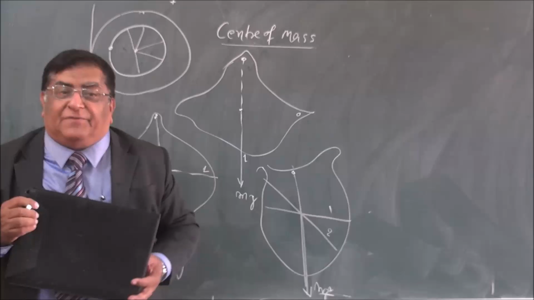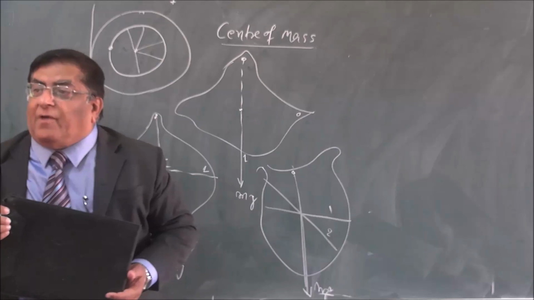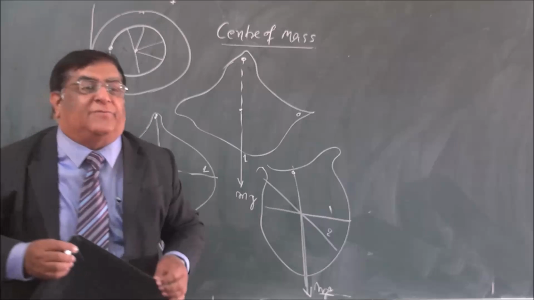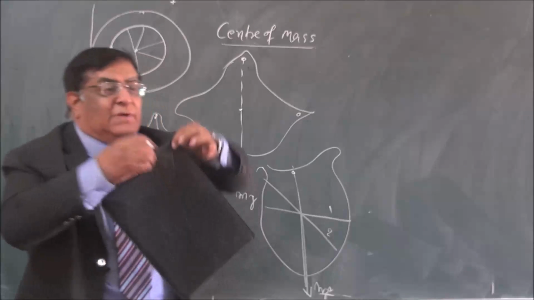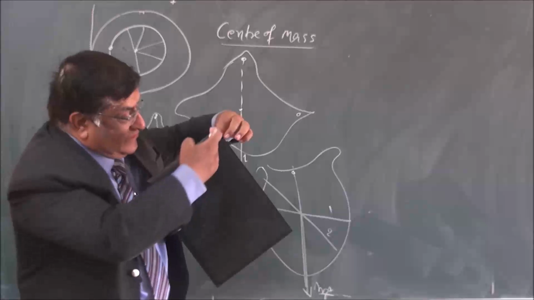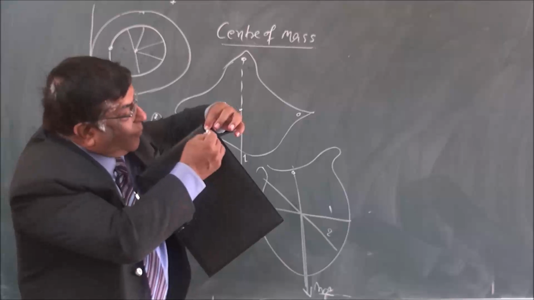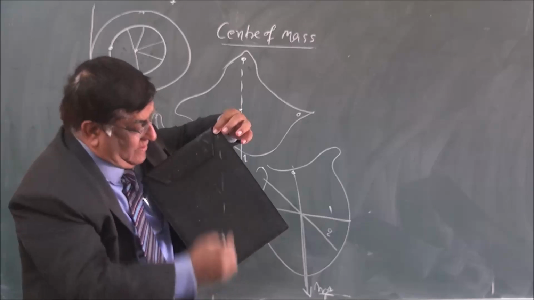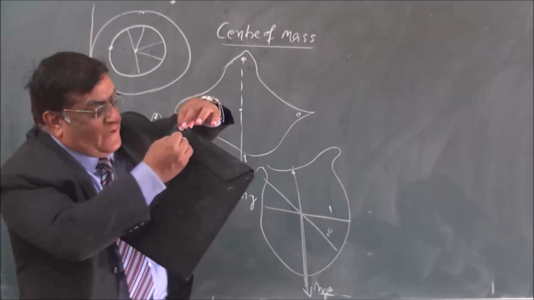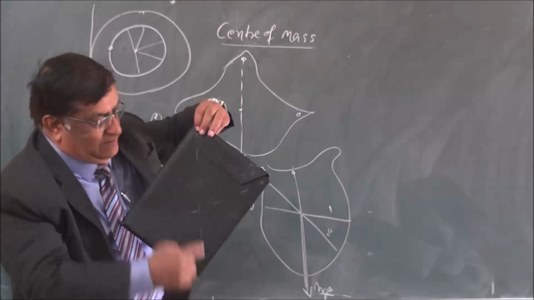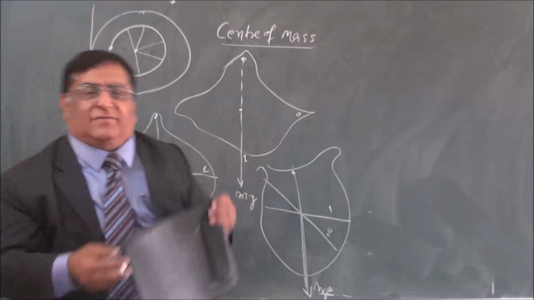But what we have defined, it will have the same effect as if the complete force is acting at one point. So we assume that the direction of force is here. So that point must be somewhere here. That point must be somewhere here. And this is the common point, that is the center of mass.